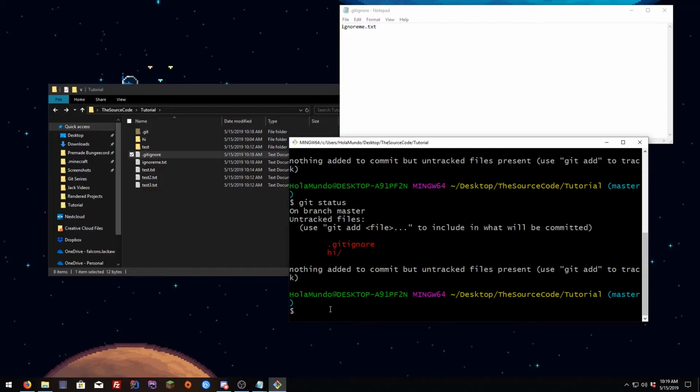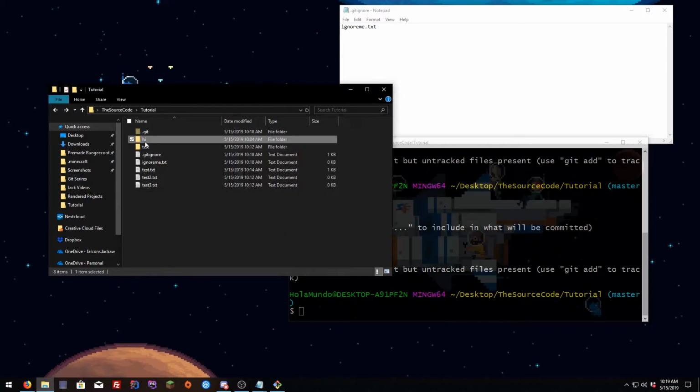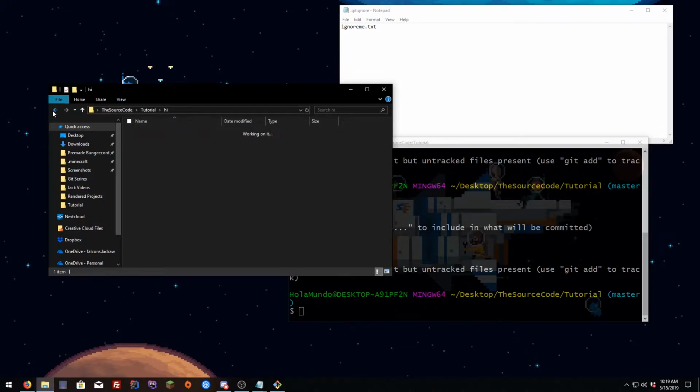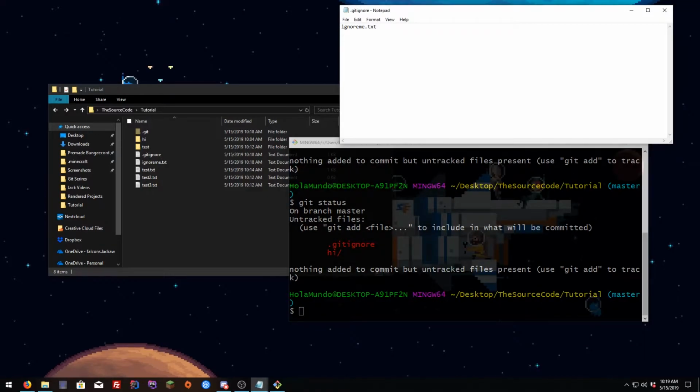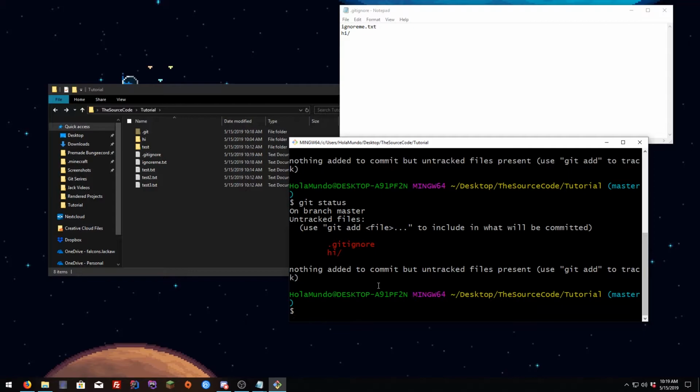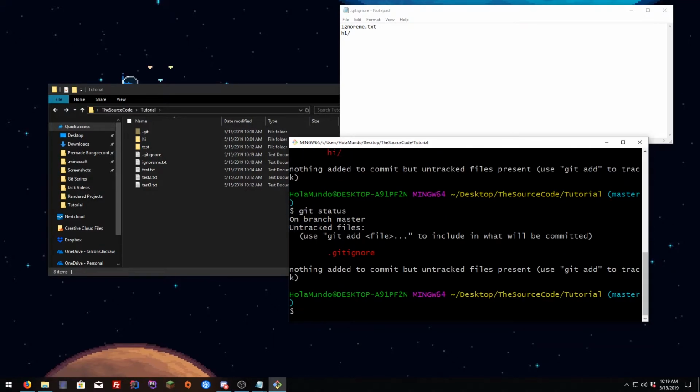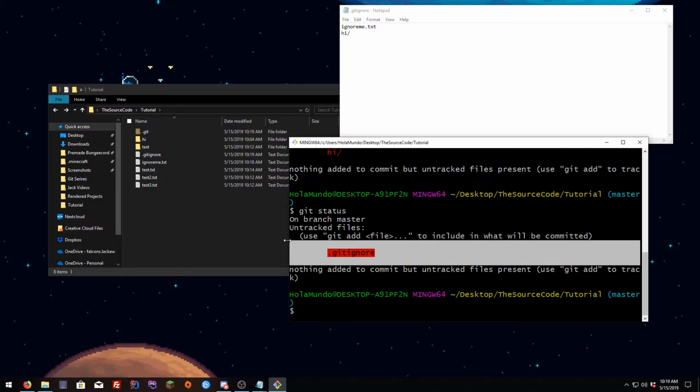Okay, now if we want to remove, let's say, a whole directory, because it has something we don't want to show, like, I don't know, some pictures, weird pictures, you know what I mean, we have to do hi slash, or the folder name and a slash stating that it's a folder. So hit save. You're gonna see that this folder is gonna disappear. So git status, and it disappeared. Now our photos are protected from the internet.